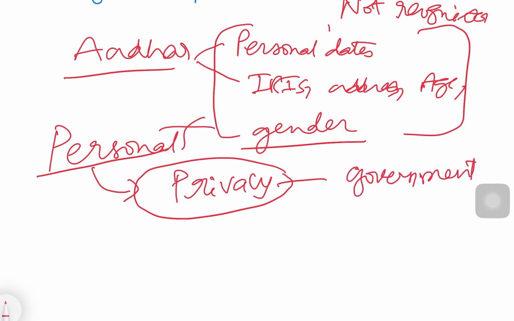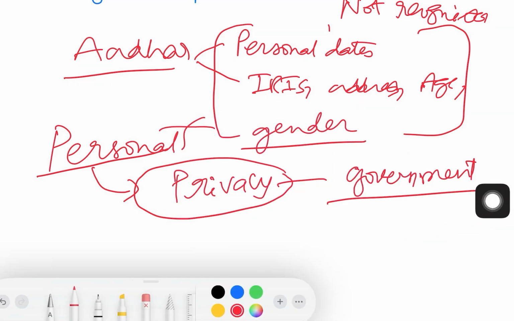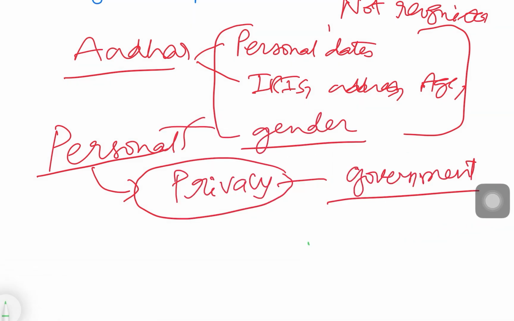So is there something called the right to privacy? If I want to give or not give such details to the government, is that possible? All those questions came up before the Supreme Court, and eventually these were handled under the Puttaswamy case.